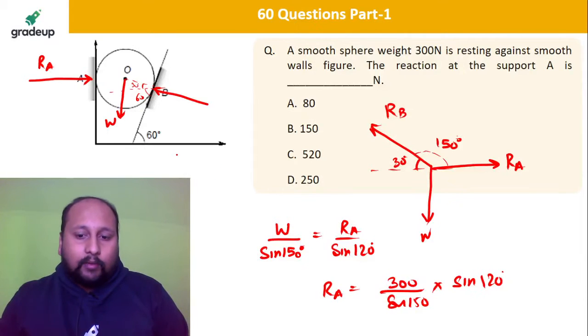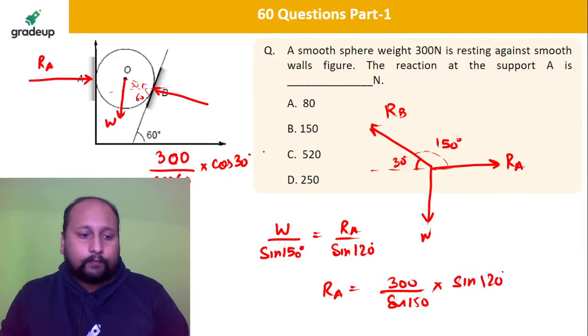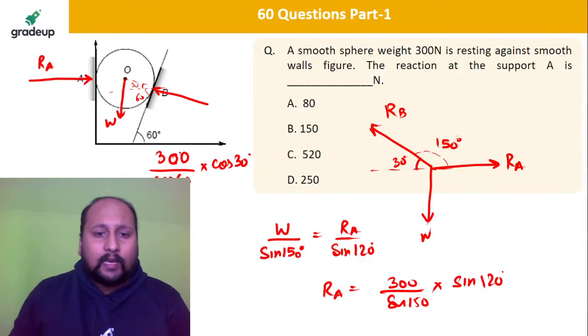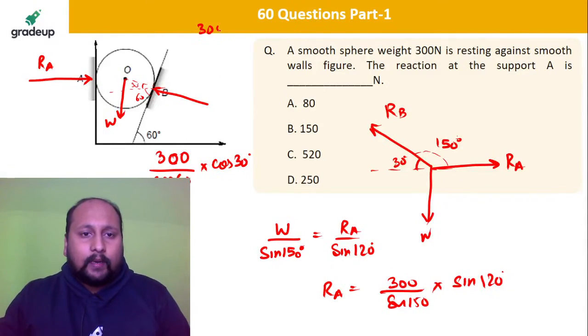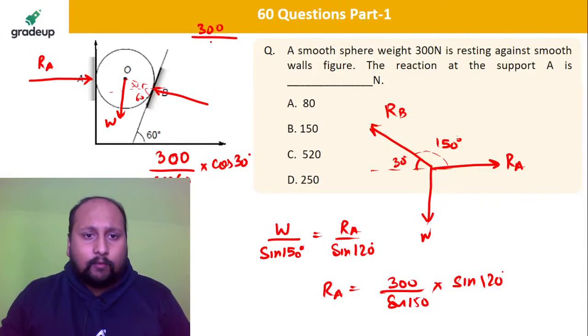So ultimately what you are getting is 300 by cos 60 into cos 30. Tell me what answer you're getting. 300 by cos 60, which is 1 by 2, into cos 30, which is root 3 by 2. This 2 and 2 get cancelled.